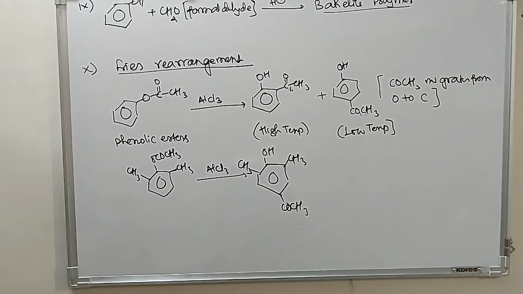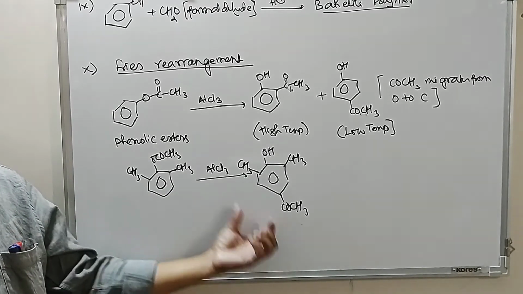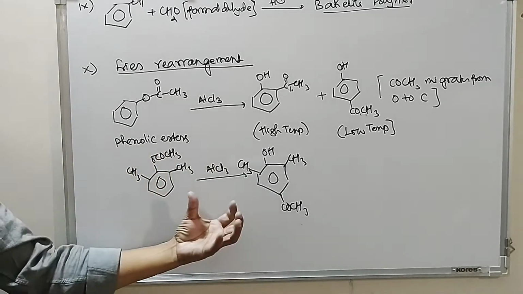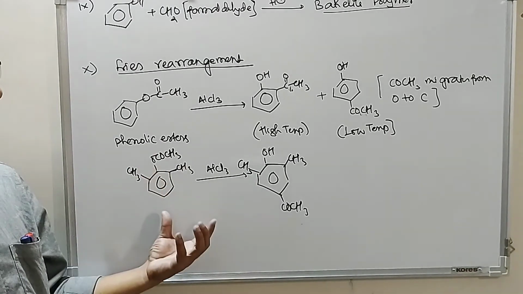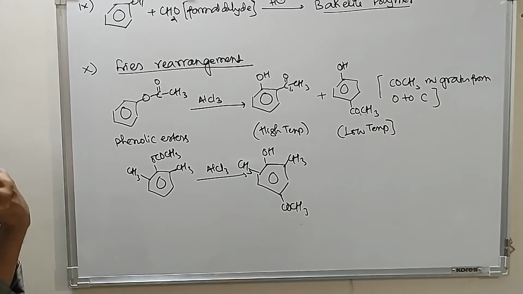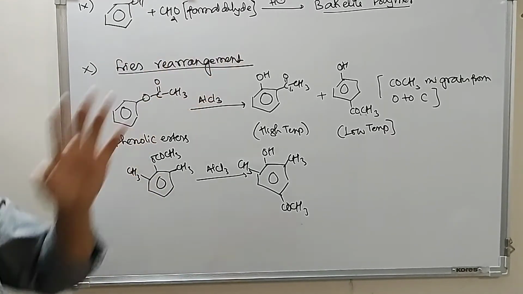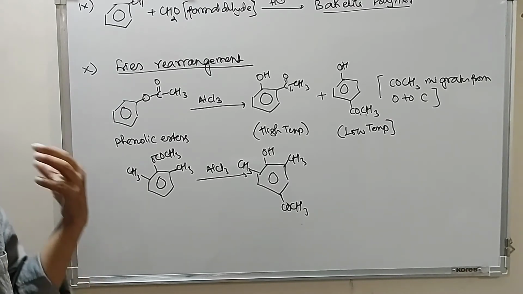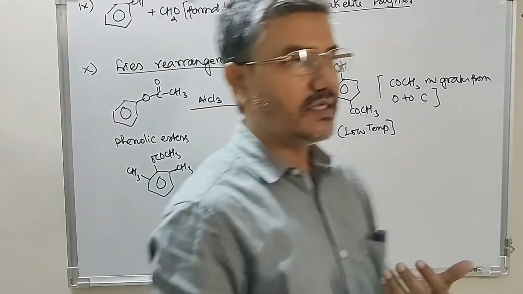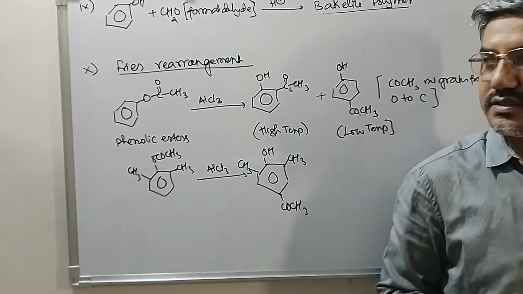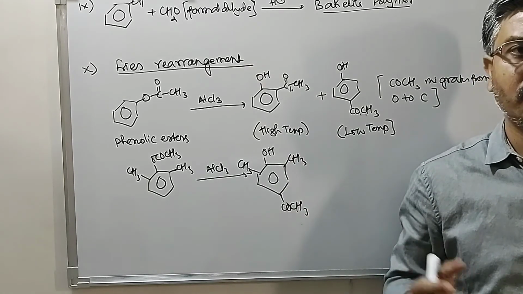No ortho compound will be formed because the ortho position is already blocked. These are some of the important named reactions of phenols, and majority of them, except for Fries rearrangement and Bakelite formation, are electrophilic substitution reactions that we took up earlier, in the 11th class.